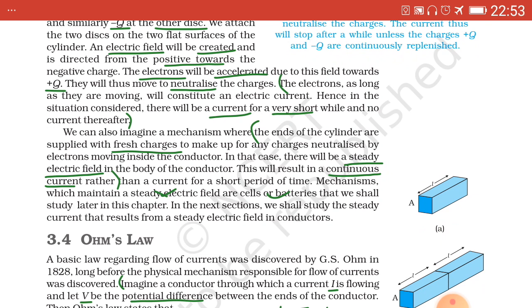Here there will be a steady electric field resulting in a continuous current, rather than a current for a short period of time as seen previously. Examples of devices that maintain a steady electric field are cells or batteries.